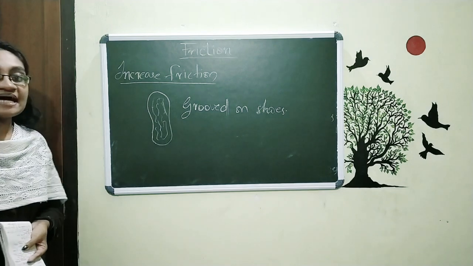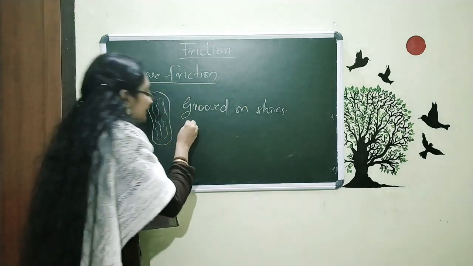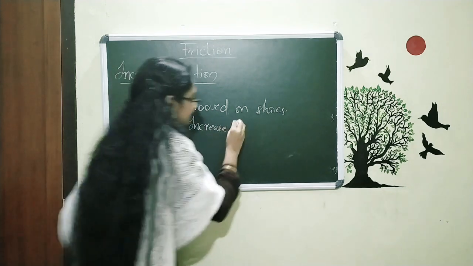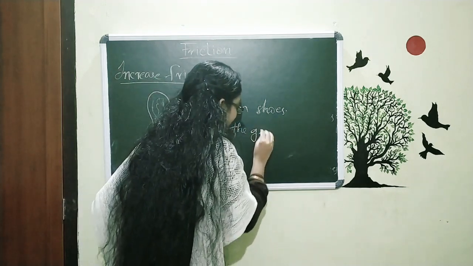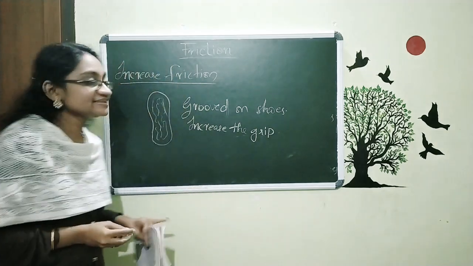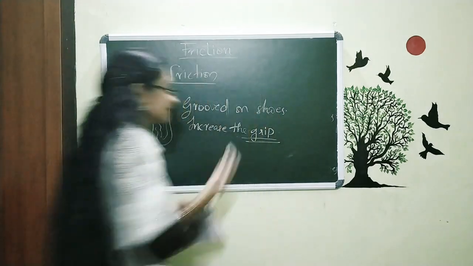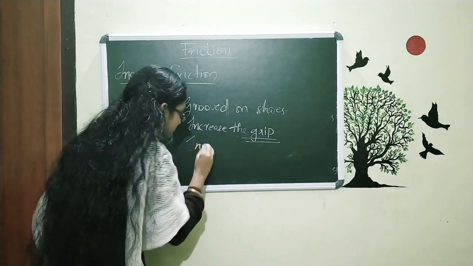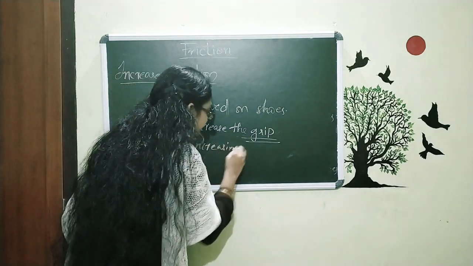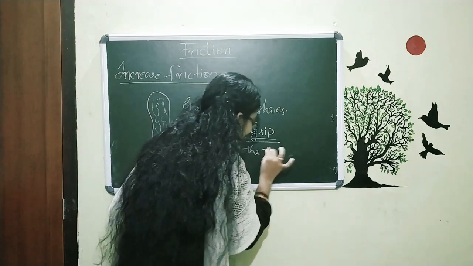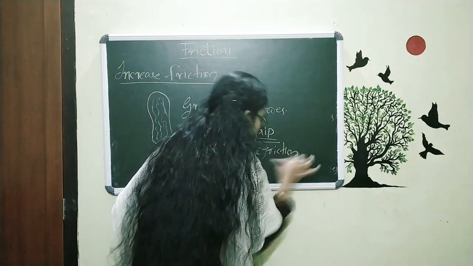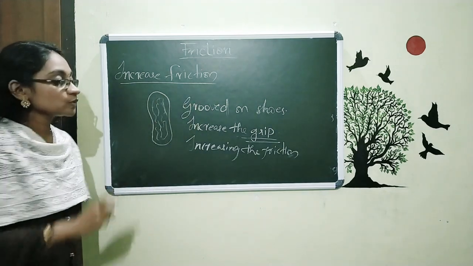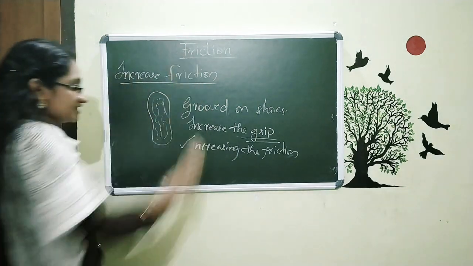The reason is to increase the grip. How do we get this grip? We get this grip by increasing the friction. So by adding these grooves on the shoe, they increase the friction.